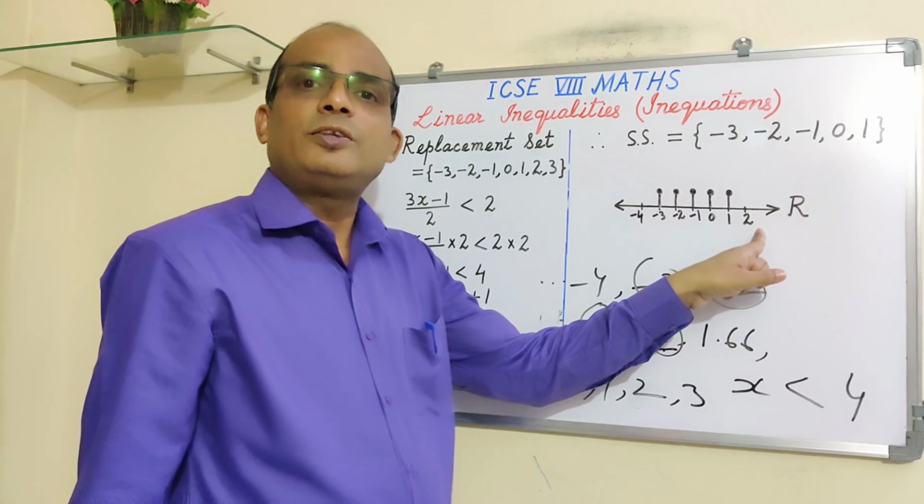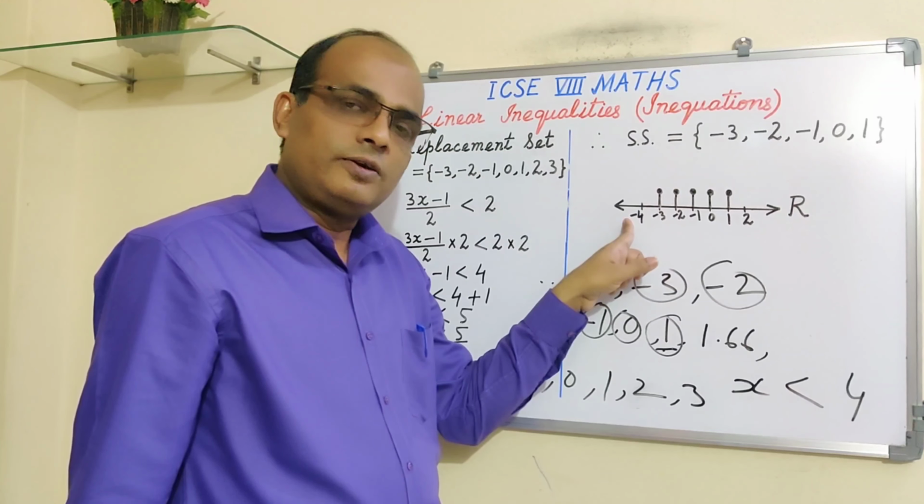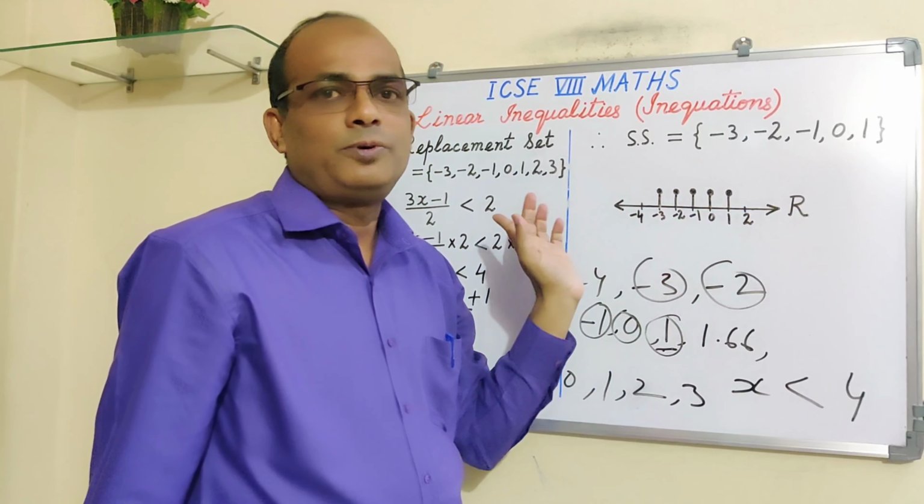You have to write it down, otherwise you lose marks. This minus 4 is also important. If you don't write it down, you lose marks, though your solution is from 1 to minus 3. But one extra number on either side, and this arrow is also important at both the ends. Both the arrows are important.